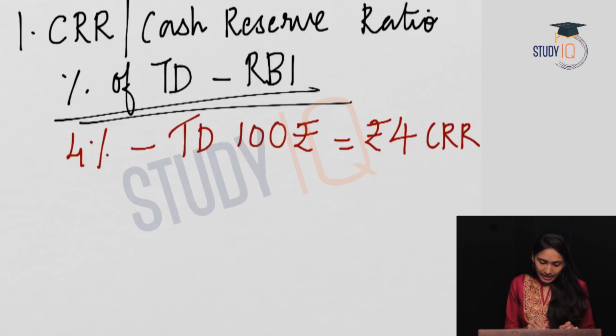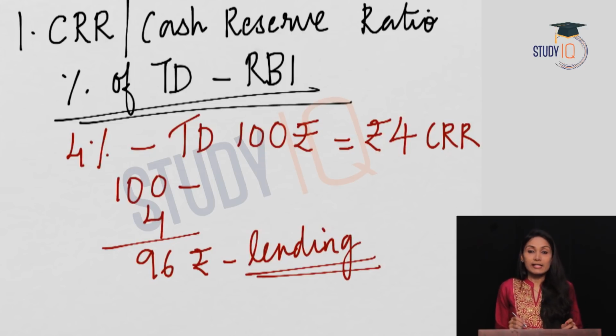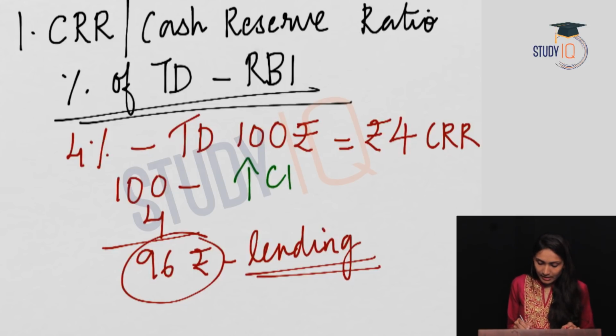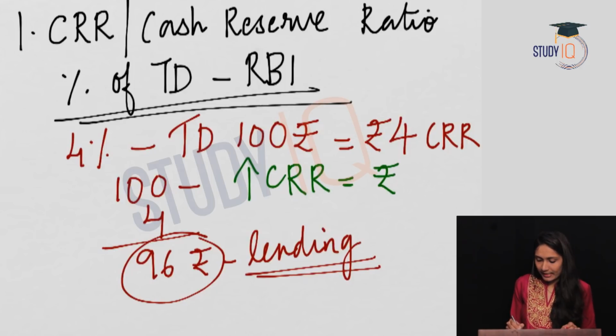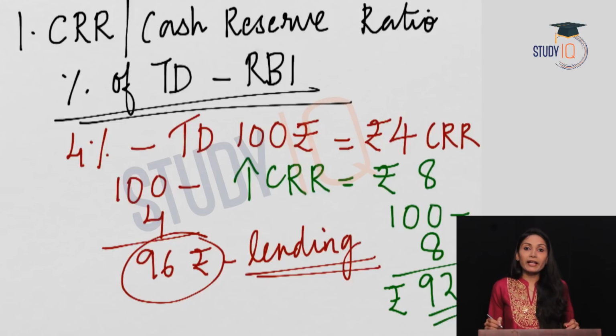And out of this 100, now the bank has only 96 rupees for lending, because 4 rupees the bank has kept with the RBI for CRR. So now the bank has only rupees 96 for lending. Now let us assume that the RBI has increased the cash reserve ratio to 8. Now the bank's total deposit of rupees 100 minus the cash reserve ratio gives 92 rupees. So now the bank has only rupees 92 for lending.